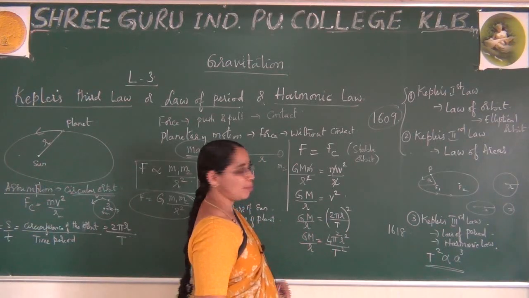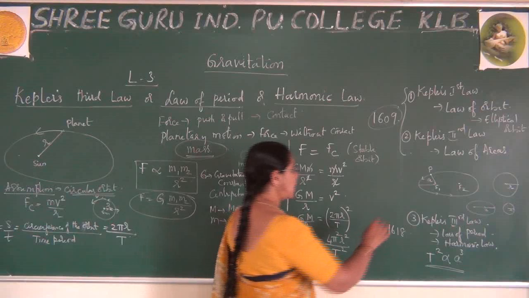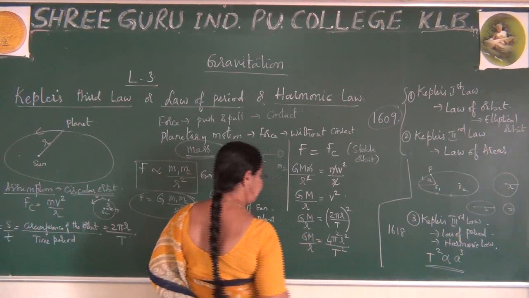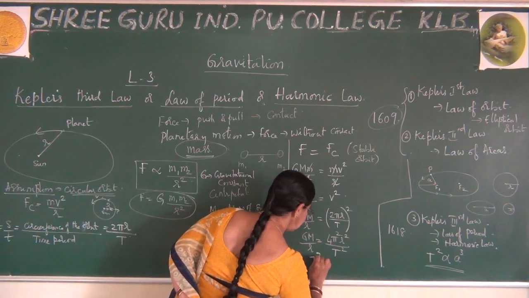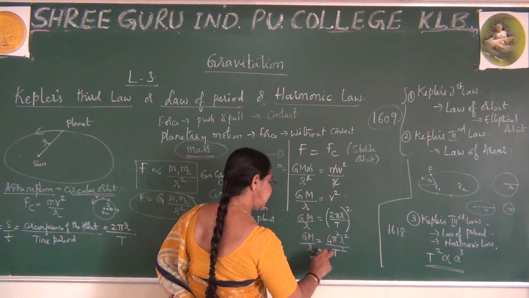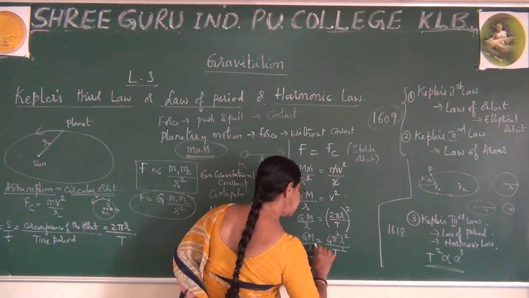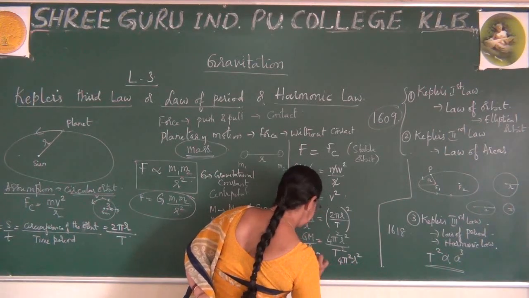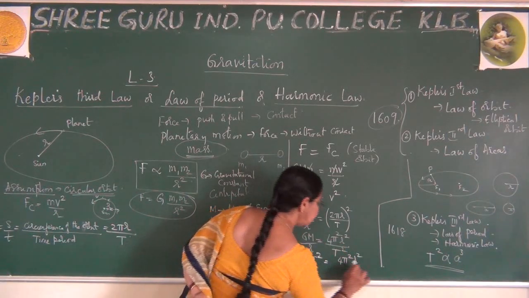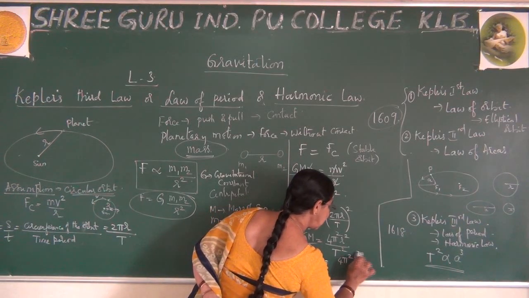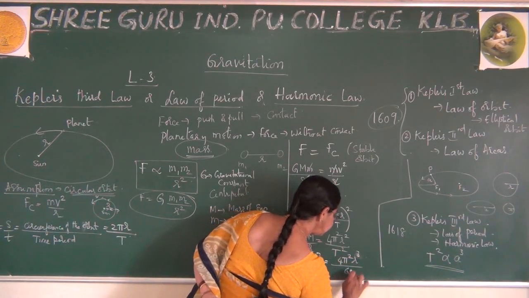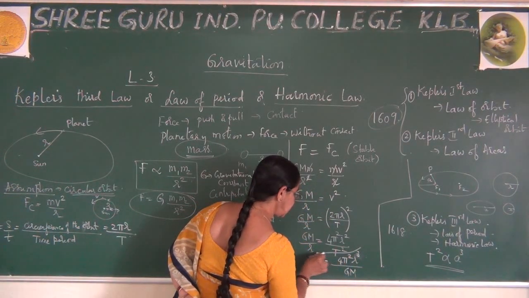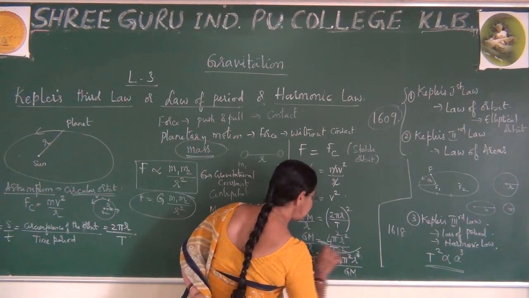Now I rewrite this formula for T square. T square comes to this side, so this can be written as 4 pi square r square divided by GM, and r goes to the other side, so it becomes r cube. Now you can observe this final expression.